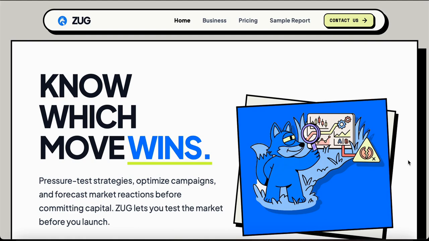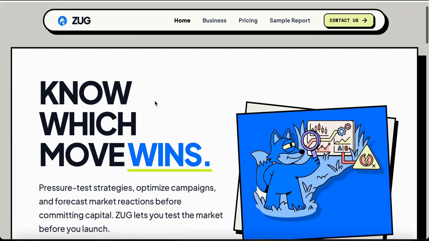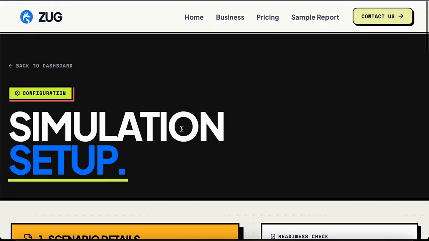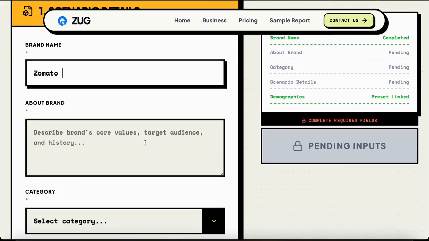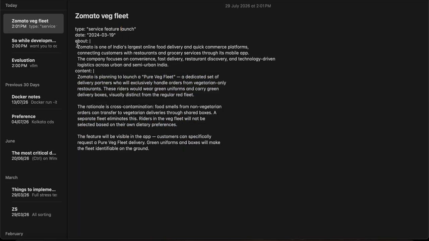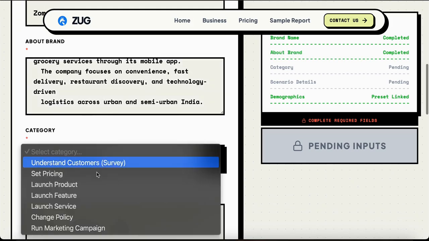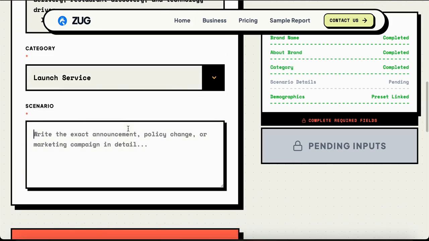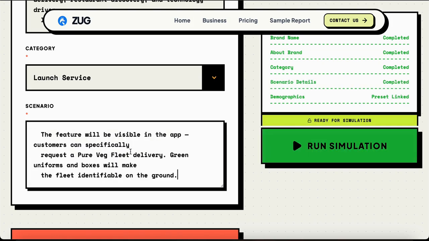So let's start by creating a demo simulation. When you go to the website, Zug.in, you'll see a start testing button. Here you have to fill in a few basic details. For example, Zomato. Let's test the old campaign which was launched by Zomato in 2024, and add in about the product. Zomato is basically one of the largest online food delivery companies. It was a service launch, the pure green, pure veg fleet.